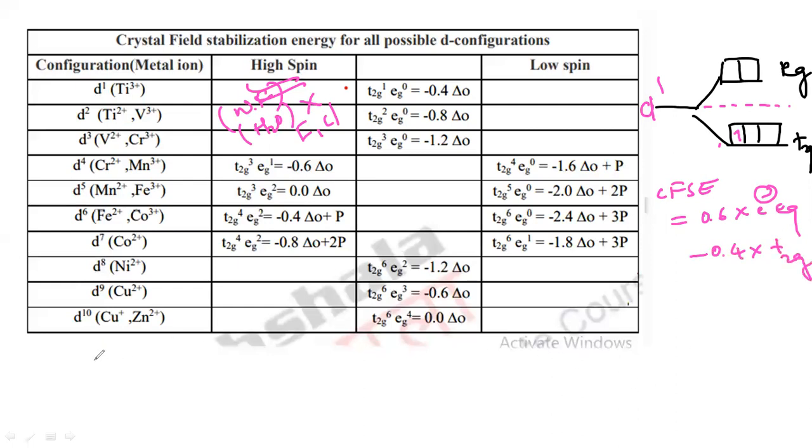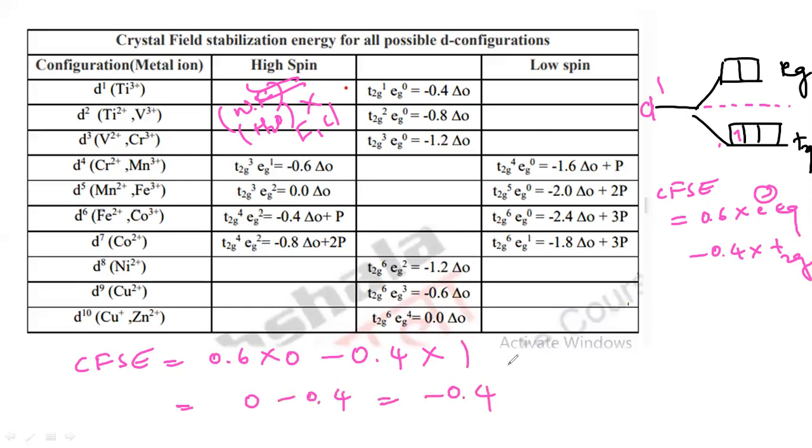So here the CFSE value is 0.6 into 0, as there are no electrons in the Eg orbital, minus 0.4 into 1 electron which is present in the T2g orbital. So you will get 0 minus 0.4, that is minus 0.4 delta naught.